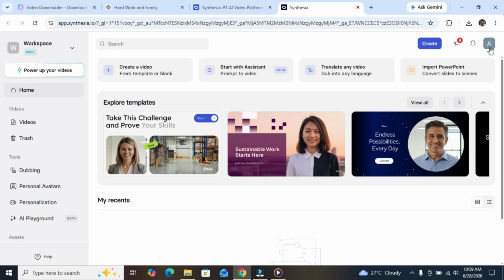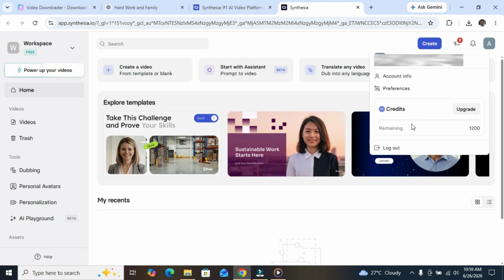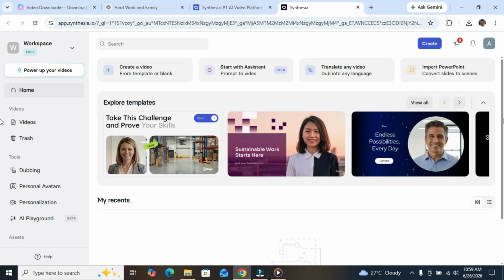Let us confirm our credits. Okay, let's come to the right hand side here. You click on this profile, then you can see here we have 1,200 credits. You can see 1,200 credits, and this is the interface. You can see how wonderful the interface is.